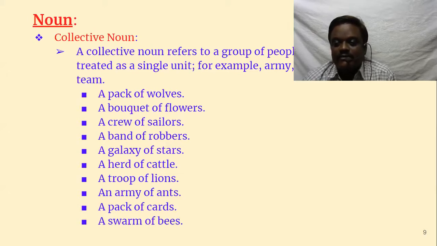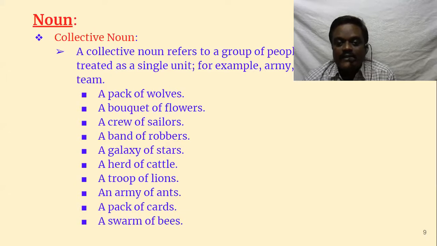Well, we don't know. Maybe we have to go back to the etymology of the word. Etymology means the history of words, how words have come into existence. It will be very interesting. Instead of googling so many unwanted things, you can Google such things and learn. A pack of wolves: if there is a group of wolves, it is called a pack of wolves.